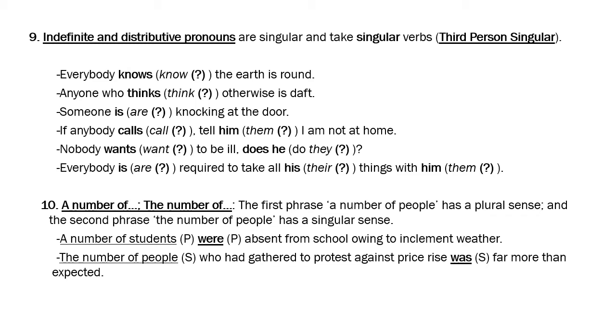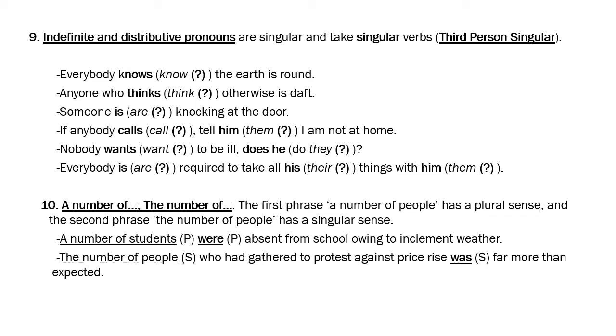So the number of people who had gathered to protest against price rise was far more than expected. So here you are talking of a singular number, right? So that was far more than expected. You expected just 10 odd people to come, but 25 people turned up to protest against the price rise, right?